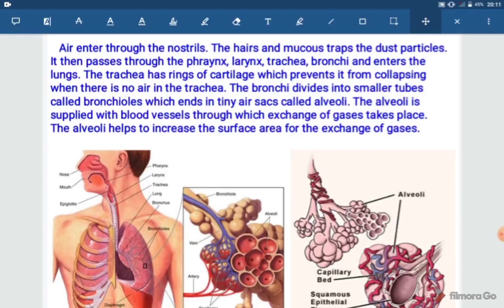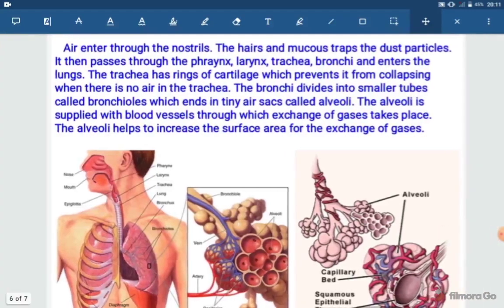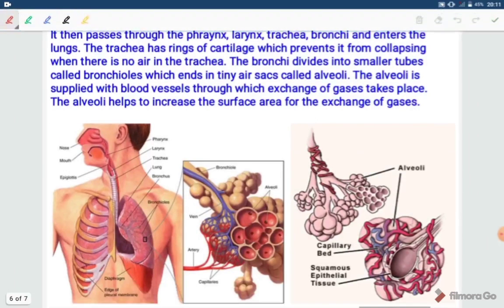Air enters through the nostrils, and we know that hairs are present in the nasal cavity. What is the use of hairs and mucus? Hairs and mucus trap the dust particles. Then air will pass through the pharynx, larynx, trachea, bronchi and enter the lungs.